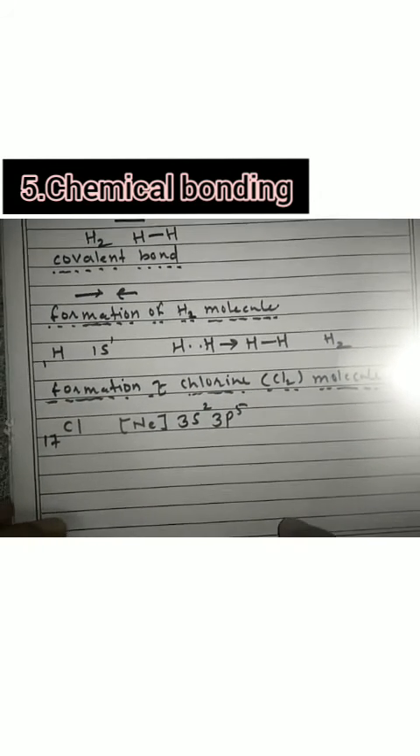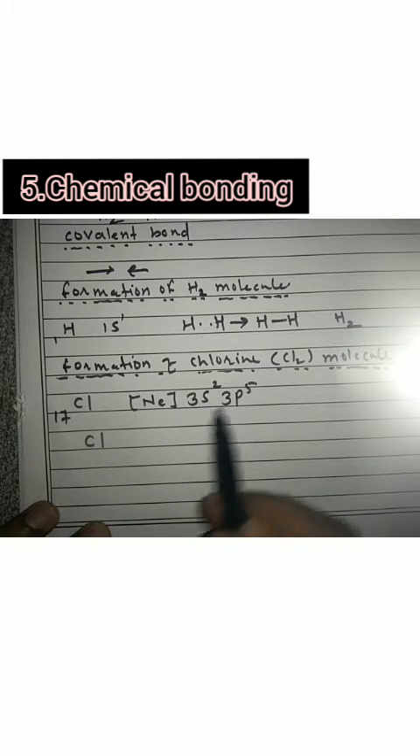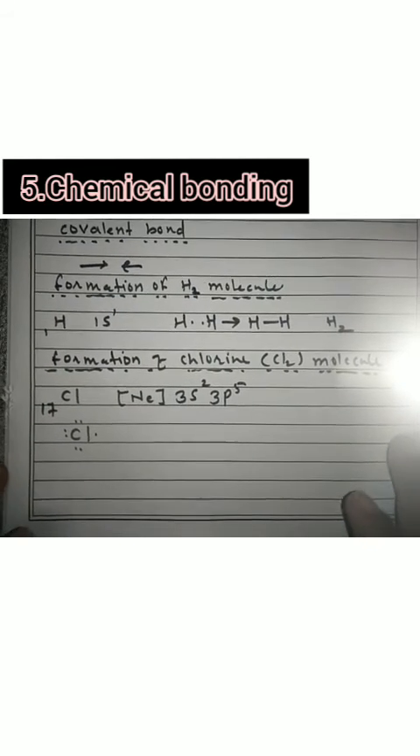So I can write it like this: this chlorine, its outermost electrons are 7: 1 2 3 4 5 6 and 7. Now there is one more chlorine. In Cl2 two chlorine atoms are involved to form a chlorine molecule. So I will write plus another chlorine. This chlorine also has 7 electrons: 1 2 3 4 5 6 7.